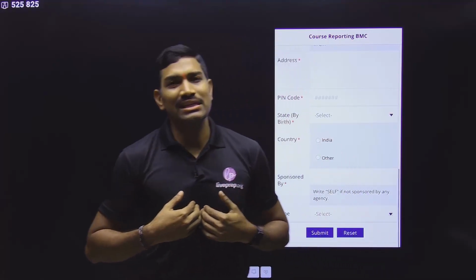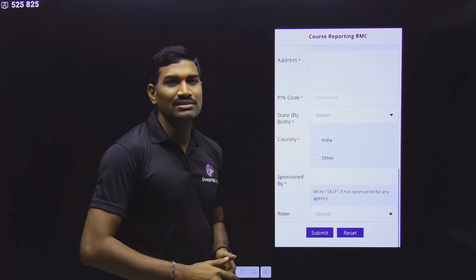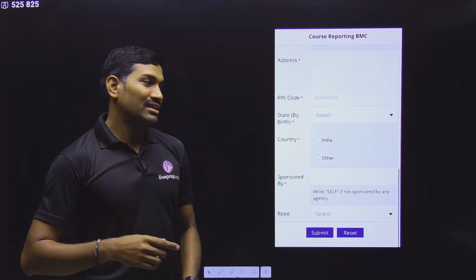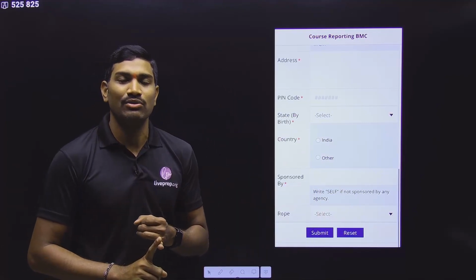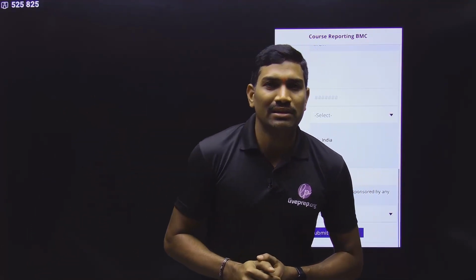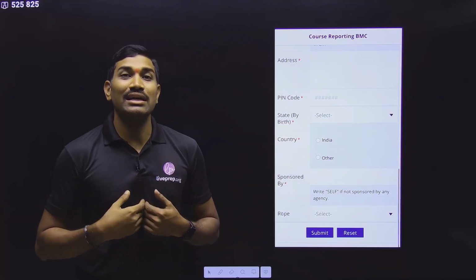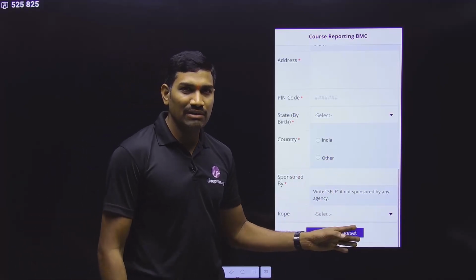Not only this, suppose I am an NCC candidate. Once upon a time I was an NCC candidate, but when I applied for this, I applied on my own. Then I should not write NCC; I need to write private only, because I applied on my own, so it will come under private only. Suppose once upon a time I was a member of MOD, but now I applied for this course on my own, then you need to write private. I hope now you understood what to write. There should not be any confusion here.